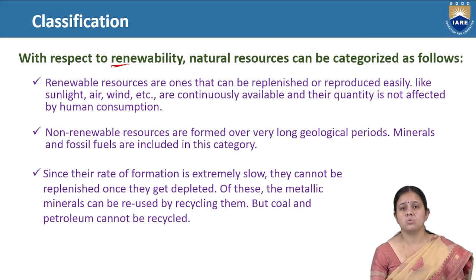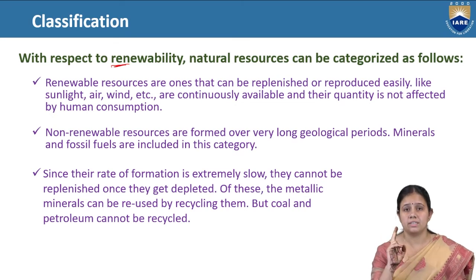Non-renewable resources cannot be used again and again, and it takes a very long geological period to form them again. Examples of non-renewable resources are minerals and fossil fuel. Examples of renewable resources are sunlight, air, wind, etc.